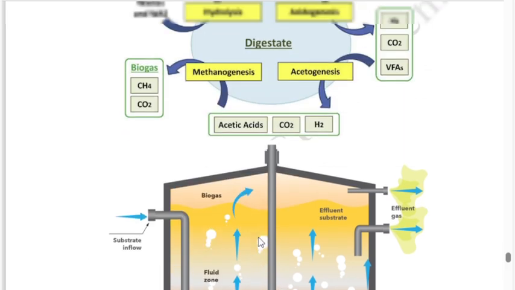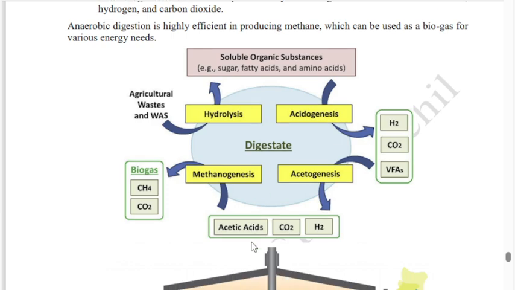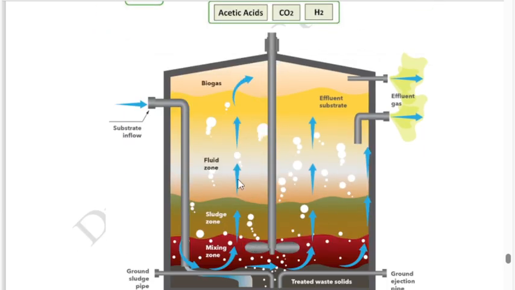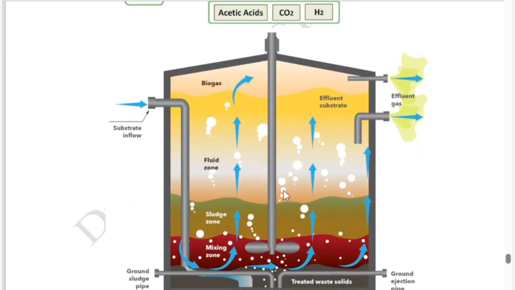It will convert into sugars, fatty acid, amino acid. Then it is converted into the corresponding acidic form. Then again, it is converted into acetic acid form. Then it is converted into methane gas. Methane gas, finally we call it the biogas.